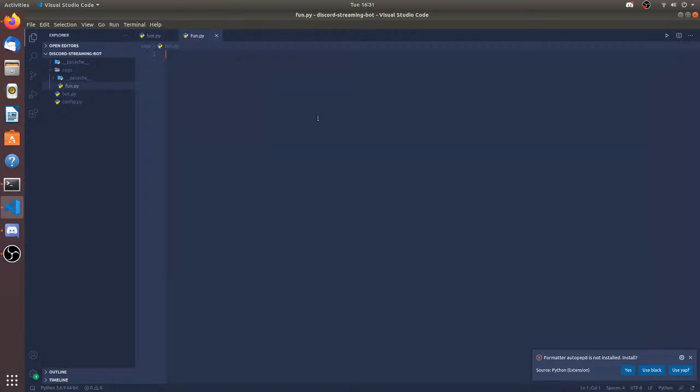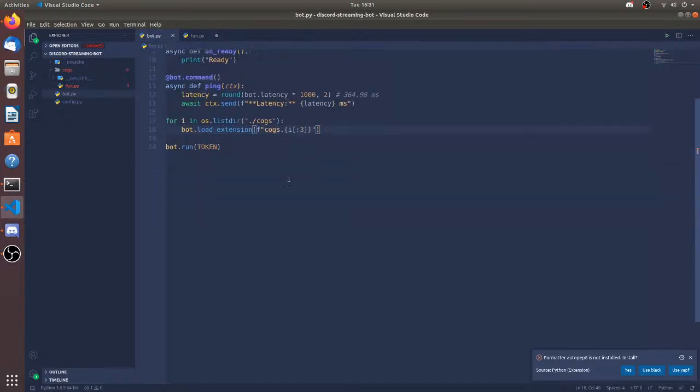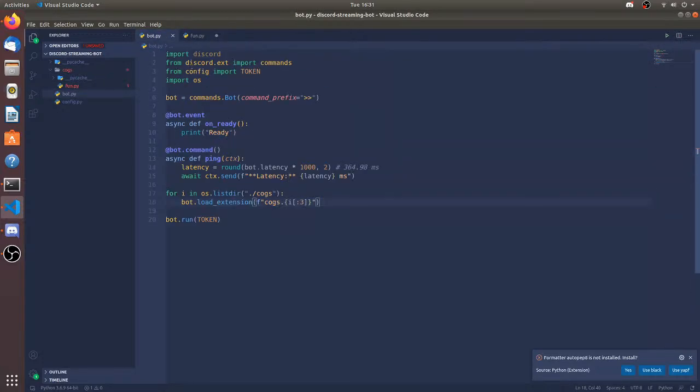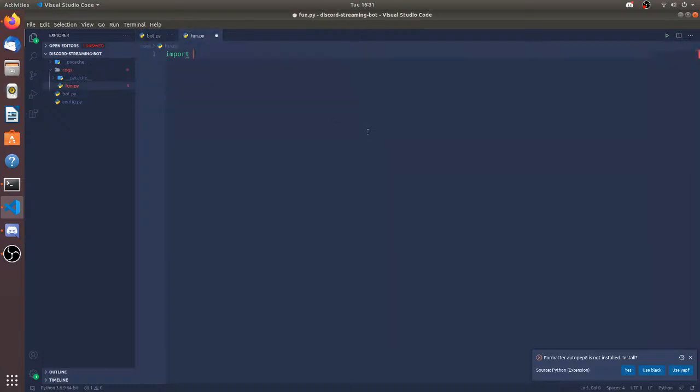So let's make this. At first I have to import Discord. So I need to make a cog, which is an extension, and a lot of people don't understand how cogs work. A lot of people just dump all of their commands in a single file, but I don't do that. I store all of them in different files. So I'm going to show you guys how cogs work.